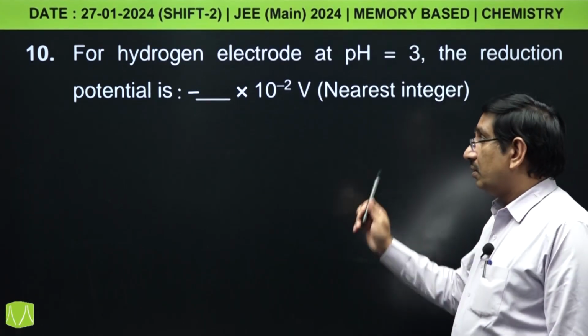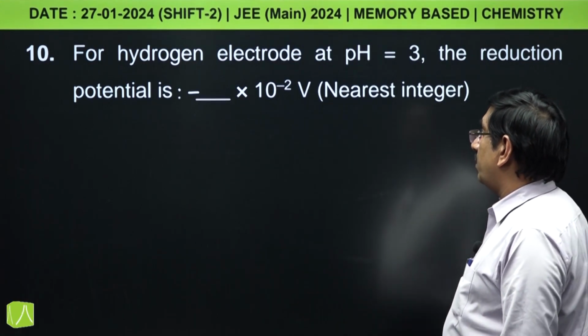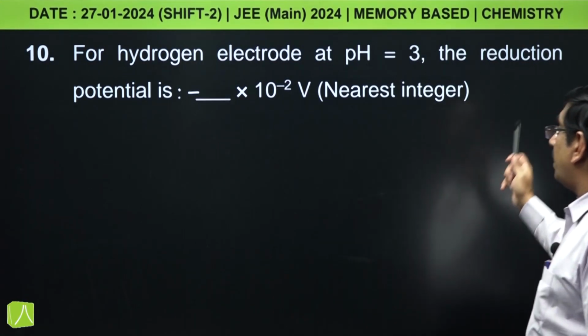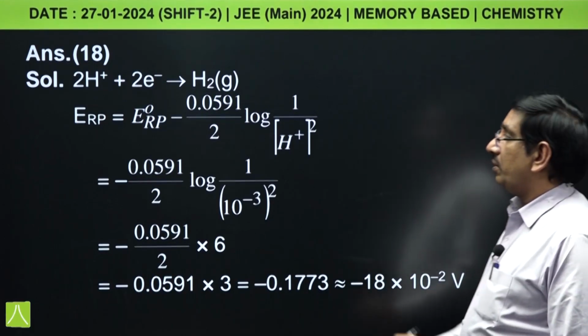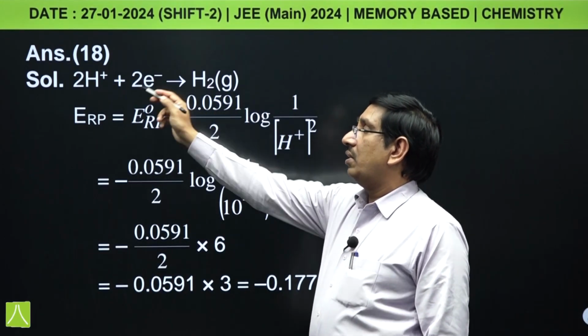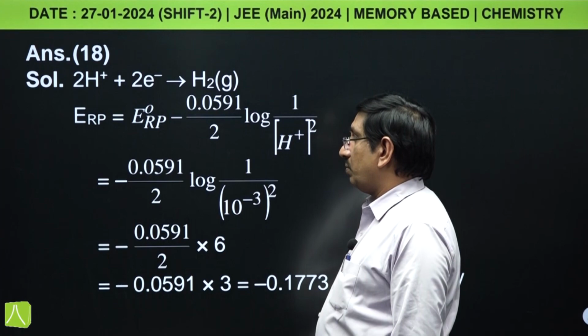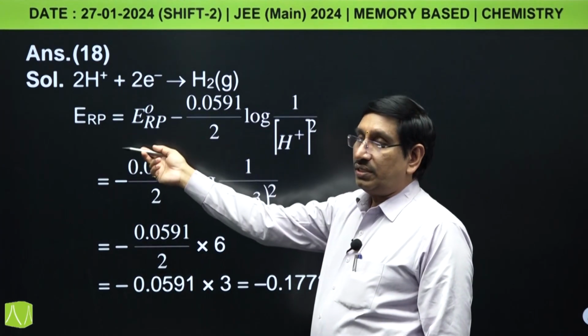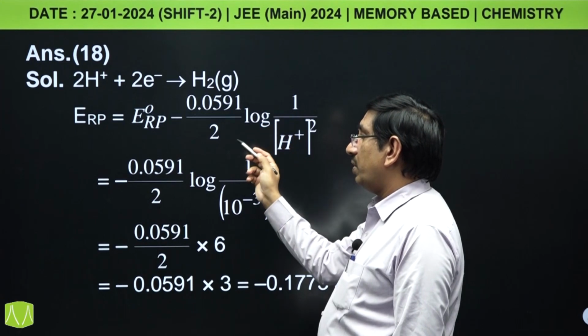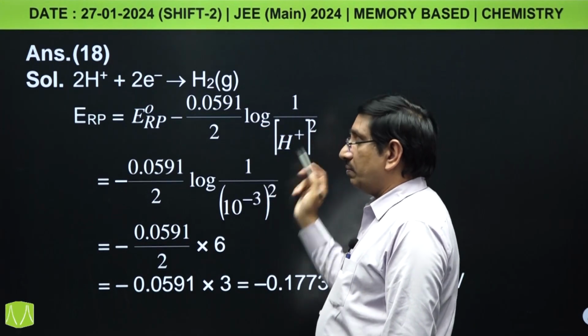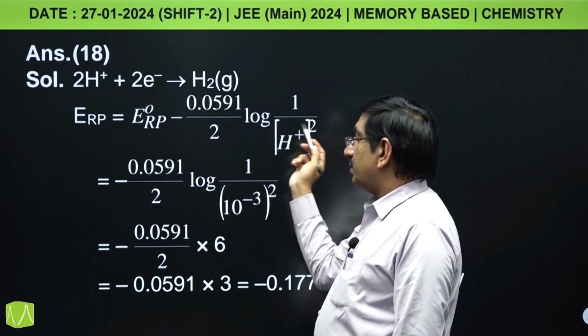Next question, for hydrogen electrode at pH equal to 3, the reduction potential is dash into 10 power minus 2 volts. This is from electrochemistry, and here if you take the hydrogen electrode, reduction 2H plus 2 electron gives H2. This is the Nernst equation, E RP equal to E naught RP minus 0.059 by n log 1 by H plus concentration square.